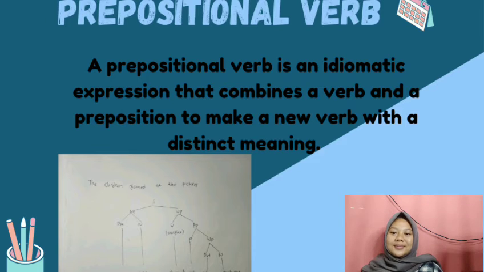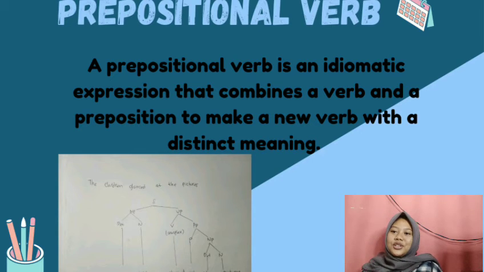The next is prepositional verb. A prepositional verb is an idiomatic expression that combines a verb and preposition to make a new verb with a distinct meaning.